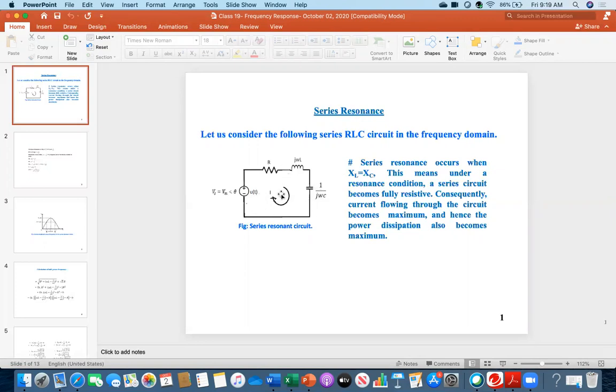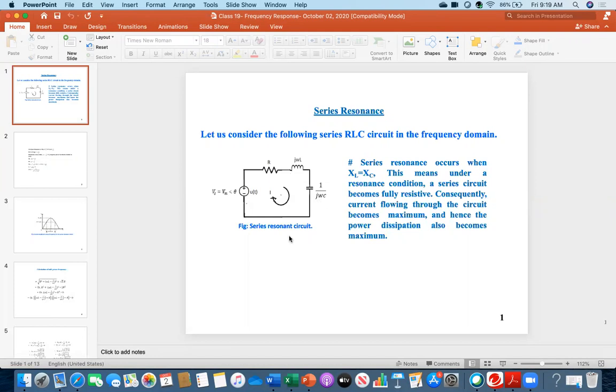For example, there is a voltage source with R, L, and C. The phasor domain, or frequency domain, circuit is given here. For this circuit, what is the meaning of series resonance? We will look at it today in detail, followed by numerical examples.